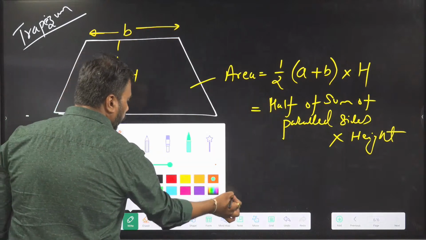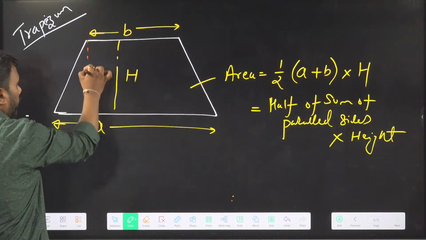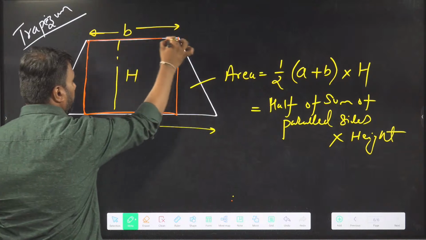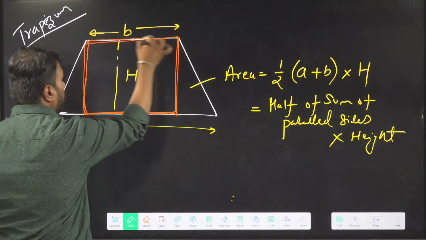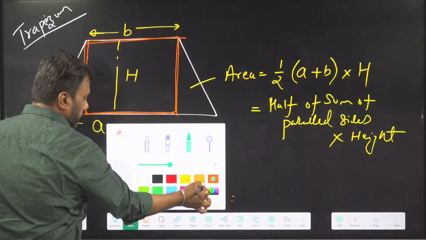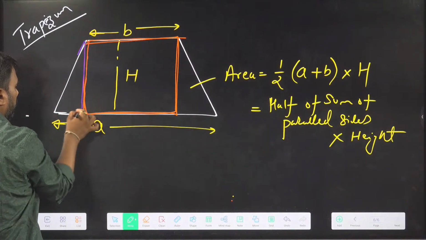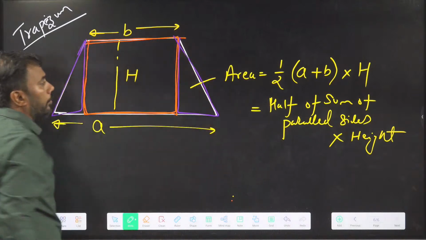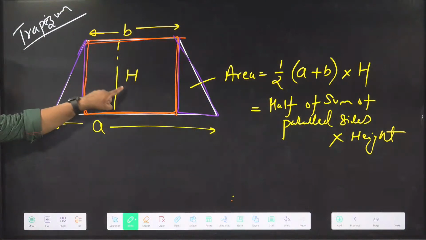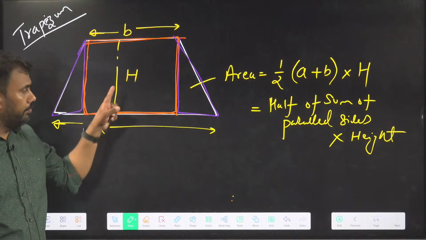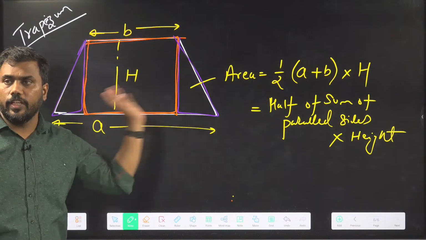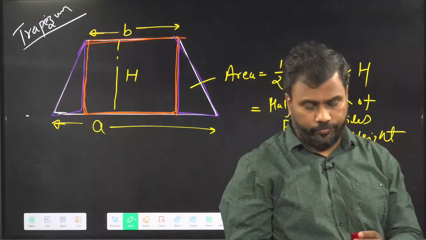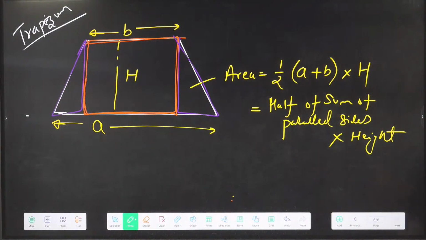You can derive this yourself. If you divide this trapezium into a rectangle, see that this is a rectangle. This is a triangle. And this is also a triangle. So trapezium is triangle plus rectangle plus triangle. If you add these three areas, you will get area of trapezium. Okay. So you can do this on your own.